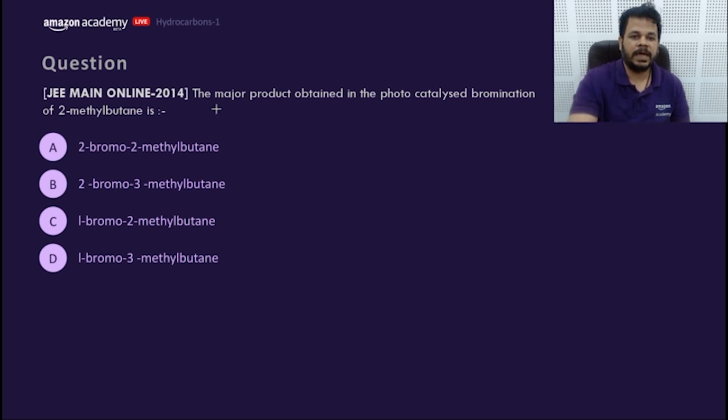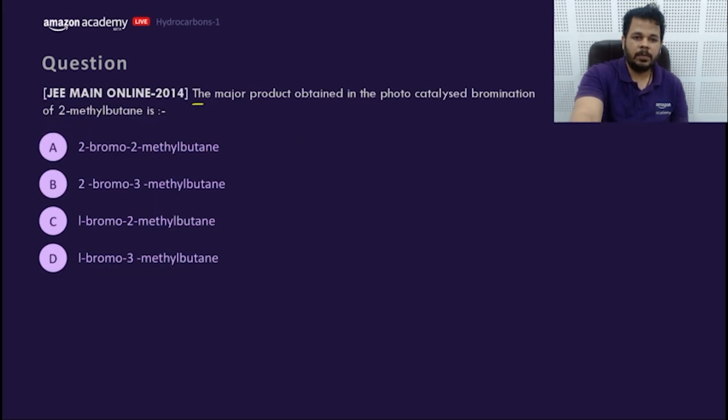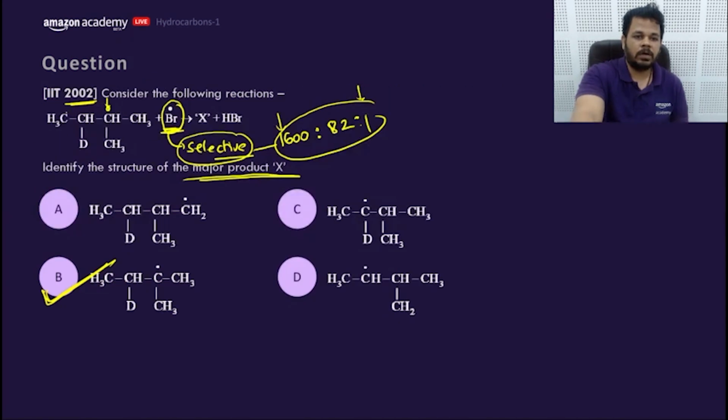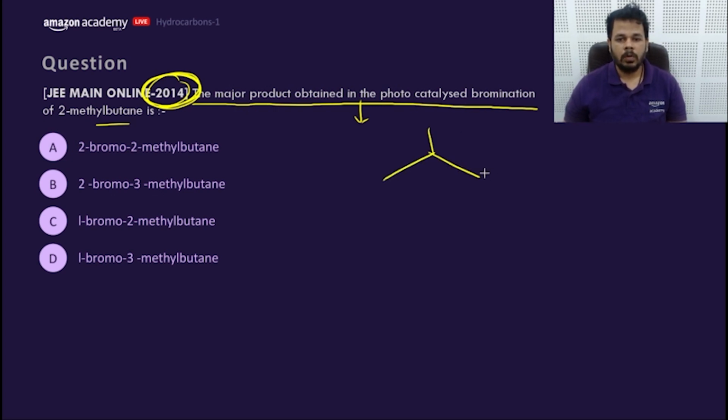Now the second one is the same question. Look, it was asked in 2002 and almost the same question was asked in 2014. So it is proved that they are using previous year question papers to make the questions. Just the language of the question changes. Like, the major product obtained from the photo catalyzed bromination of 2-bromo-butane. So what would be the major product?